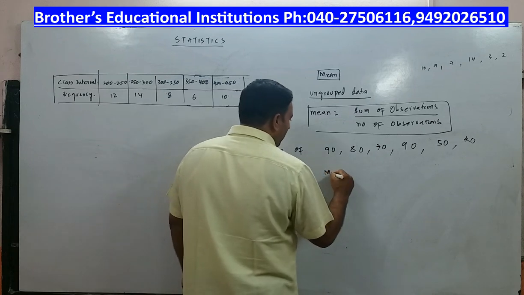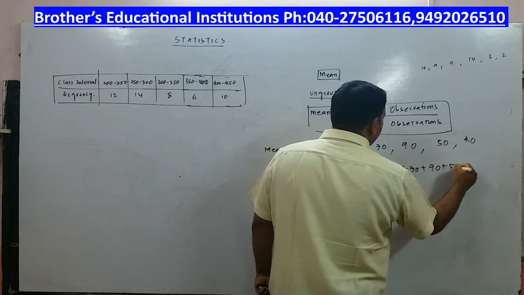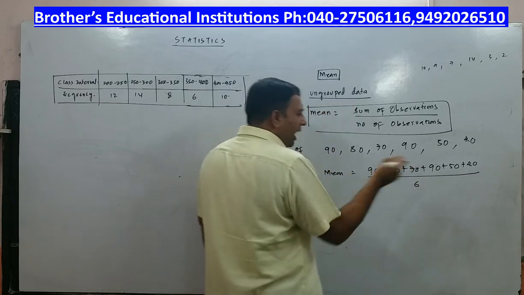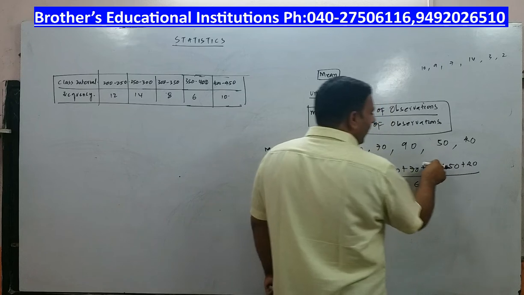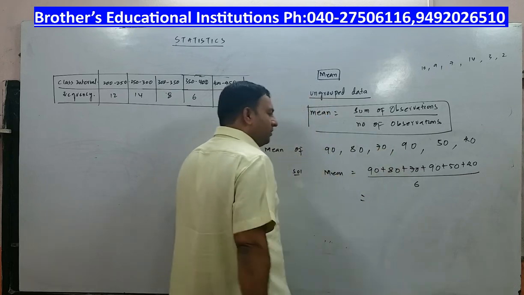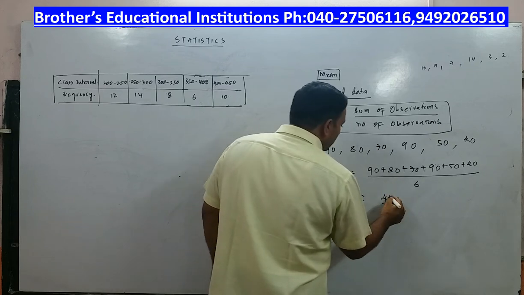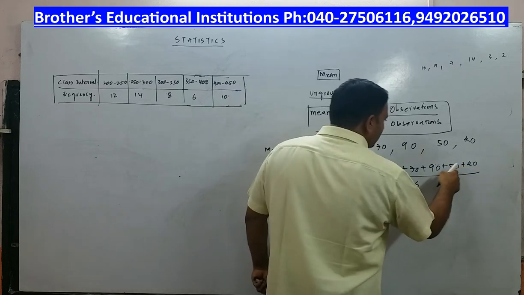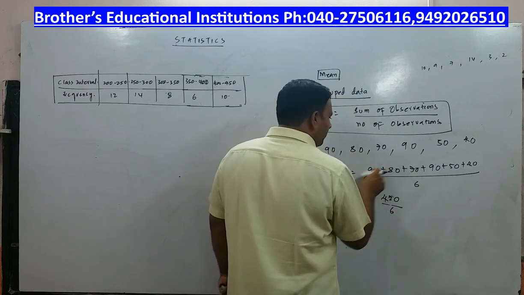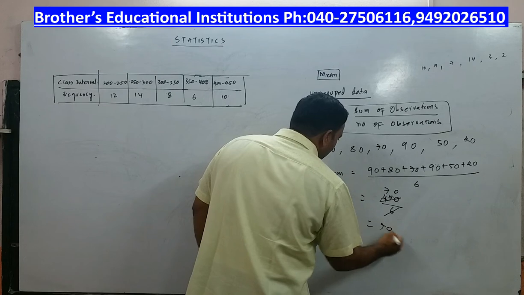Solution. Mean formula. Sum of the observations 90 plus 80 plus 70 plus 90 plus 50 plus 40 by number of observations. How many observations are there? 6. So I need to add all these quantities. 40 plus 50 is 90, 90 plus 90 is 180, 180 plus 70 will be 250, 250 plus 80 will be 330, 330 plus 90 will be 420, 420 by 6. Check again, 40 plus 50 is 90, 90 plus 90 is 180, 180 plus 70 is 250, 250 plus 80 will be 330, 330 plus 90 is 420 divided by 6. 6 ones are 6, 6 sevens are 42, 6 zeros are 0, you will say 70.